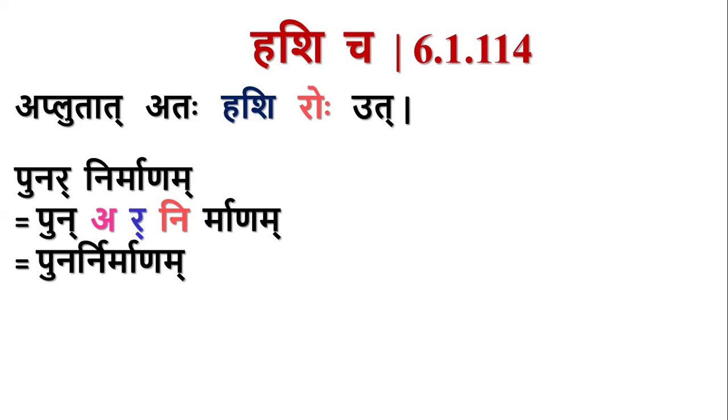Punar Nirmanam. Okay, this is about those 4 sutras, and these sutras find wide applicability in the language. So we have to focus on and understand well these sutras.